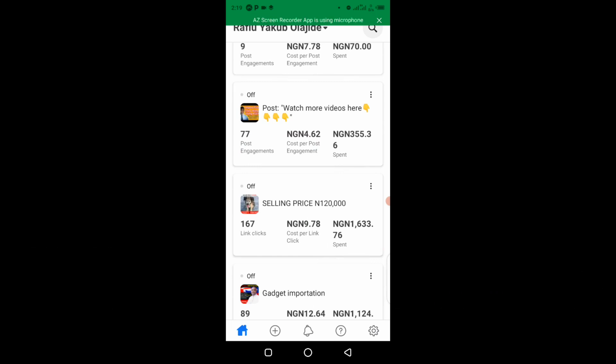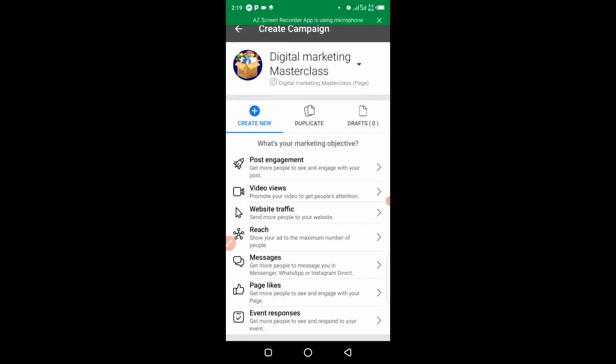So for you to start running an advert on Facebook, all you have to do is make sure that you click on this particular plus sign right here. Okay, so when you click on that, it takes you to another page. All right, so we start to create our first Facebook ad using our mobile phone.